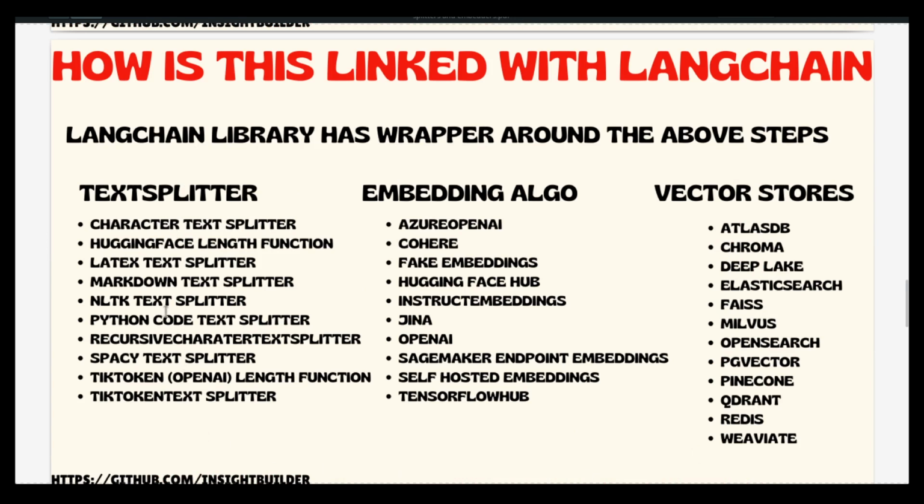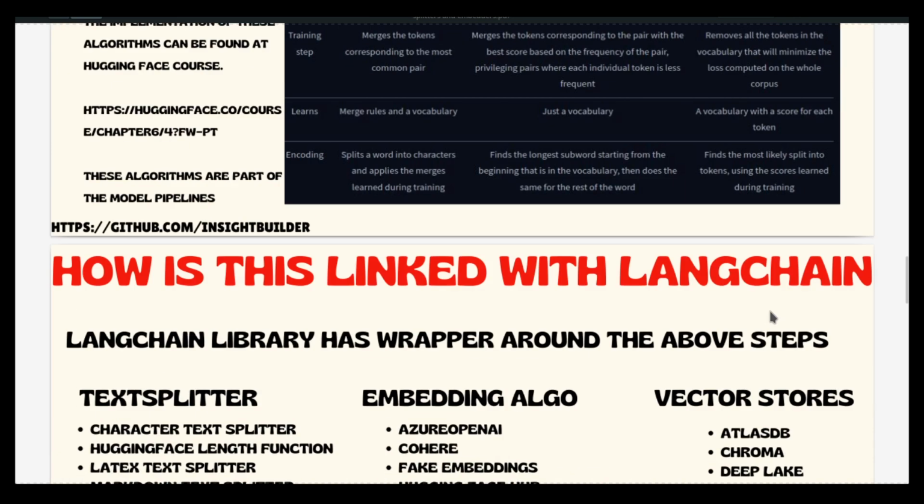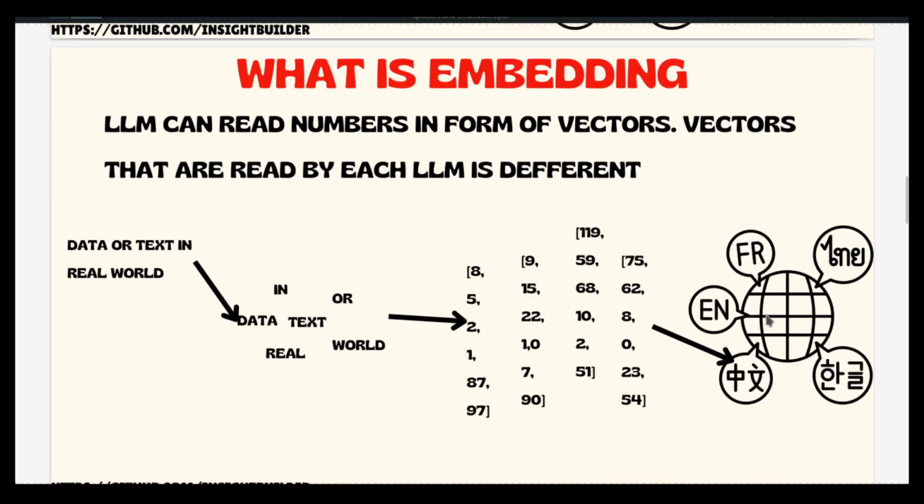Then try to work with other splitters. These are the basic splitters that I showed you. There are the LaTeX splitter, Markdown splitter, NLTK splitter, SpaCy splitter, and also OpenAI's TikToken splitter. And embeddings, you must already know, OpenAI has their own embedding, and Cohere has their own embedding, so you can work with these also. And then there are so many other vector DB providers. So the point, again, I am reiterating, is that you need to understand what problem you are solving.